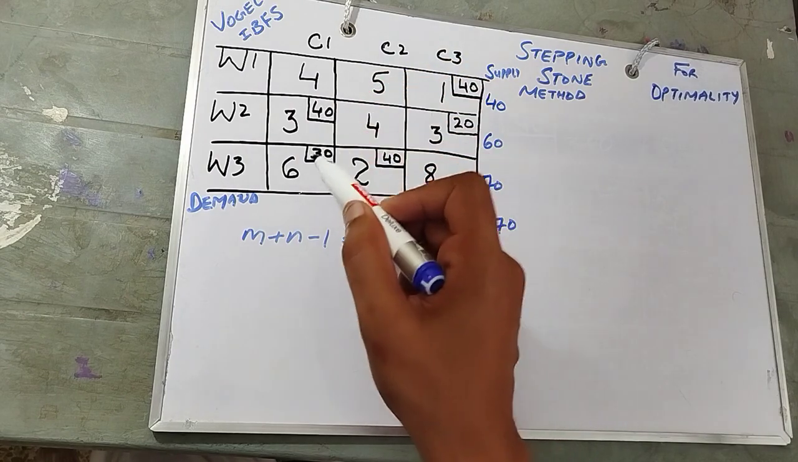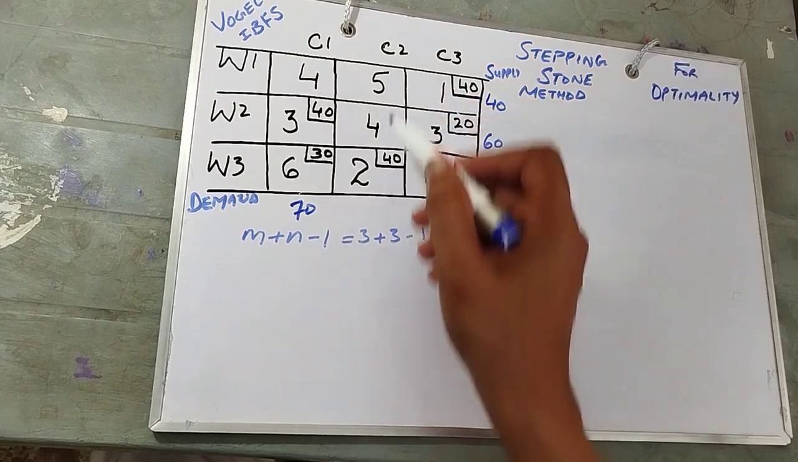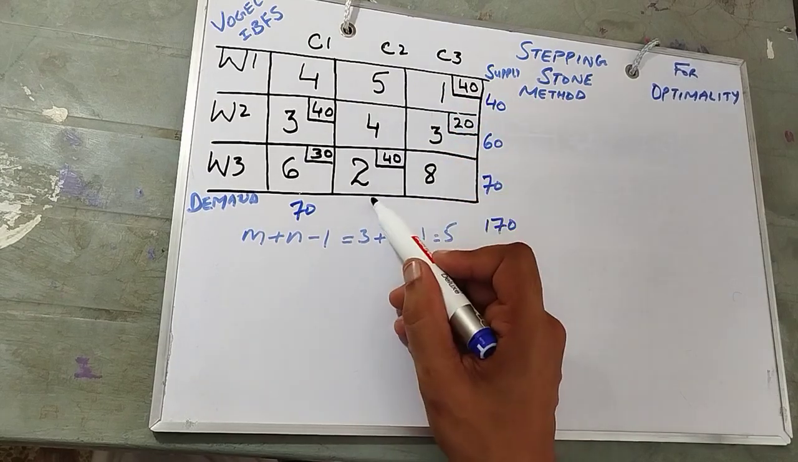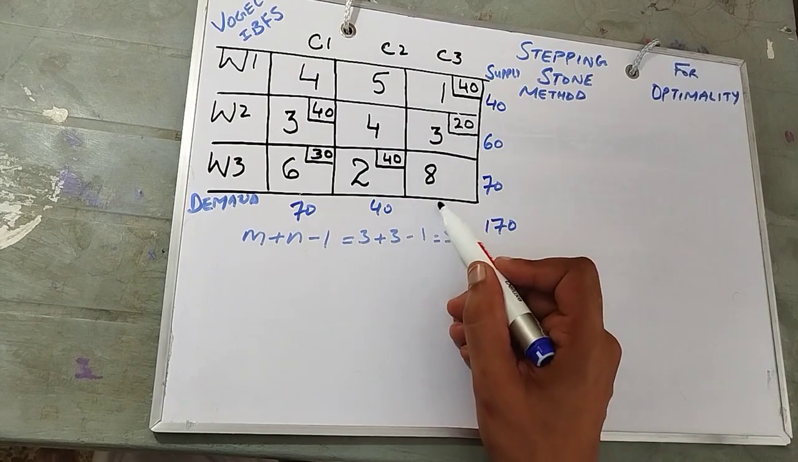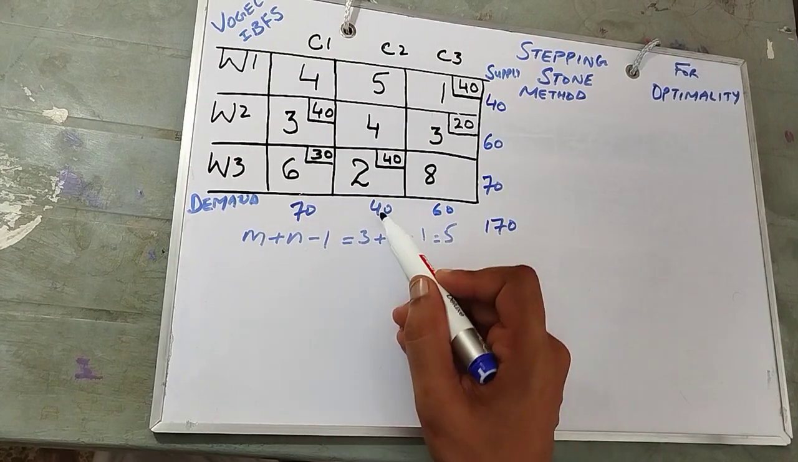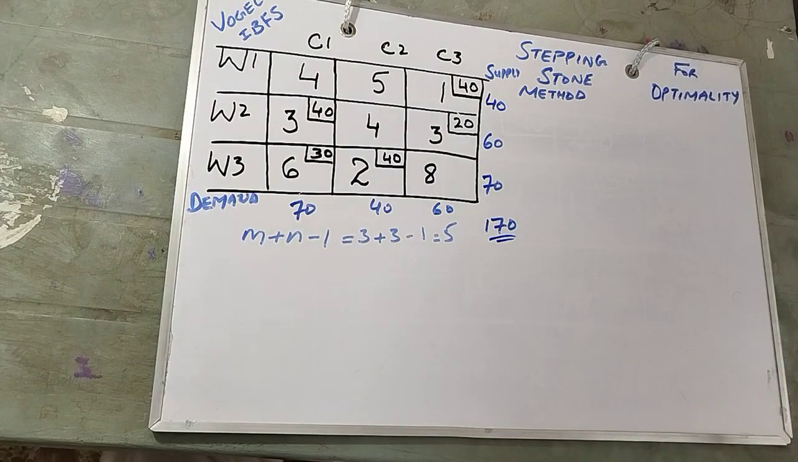0, 40, 30, 70. 0, 0, 40. 40, 20, 0, 60. 60, 40, 100, 70, 170. So you see demand and supply must always be equal to 170. If the demand and supply are not equal to 170, it means there is something wrong.